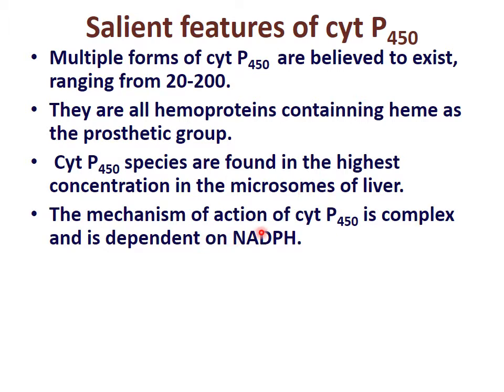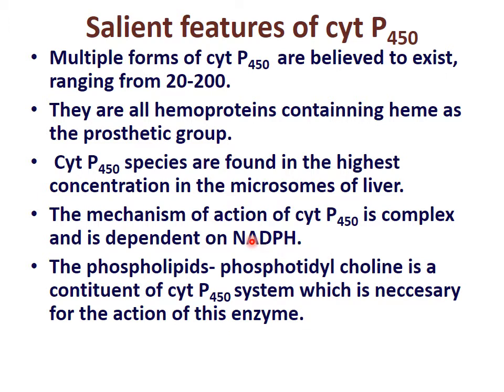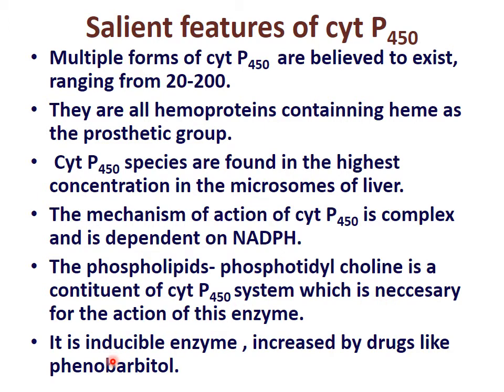The mechanism of action of cytochrome P450 is complex and dependent on NADPH. The phospholipid phosphatidylcholine is a constituent of the cytochrome P450 system, which is necessary for the action of this enzyme. It is an inducible enzyme, increased by drugs like phenobarbital.